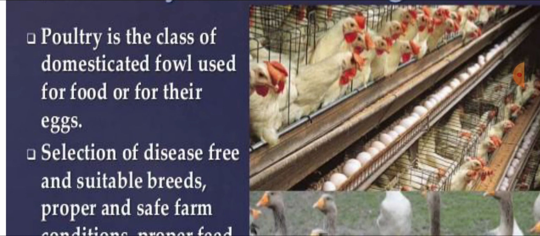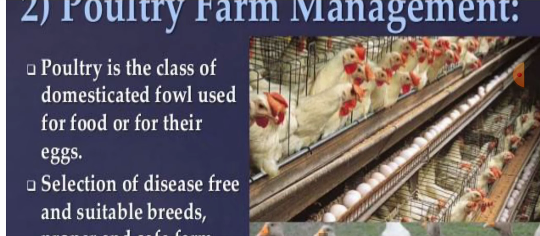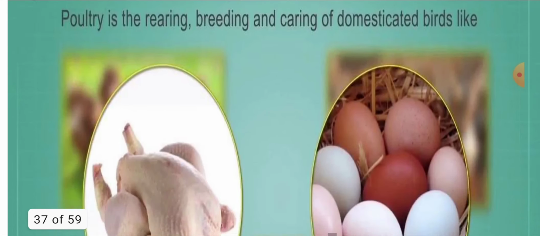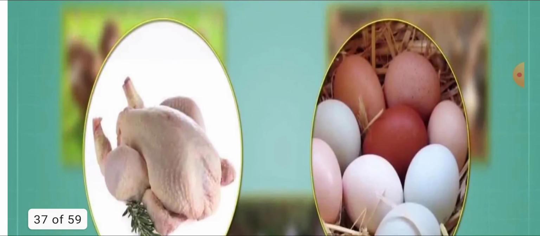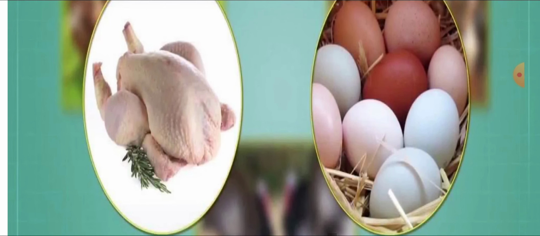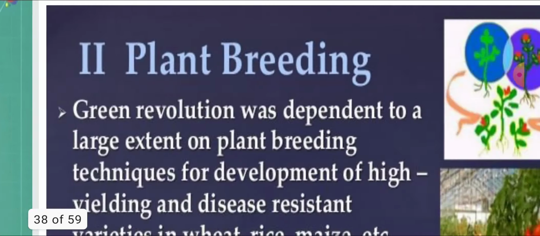This can now be achieved by the high yielding varieties. You can get more poultry products. These are the poultry products like meat and eggs, rearing of broilers for eggs and meat. They are also concerned with agriculture.